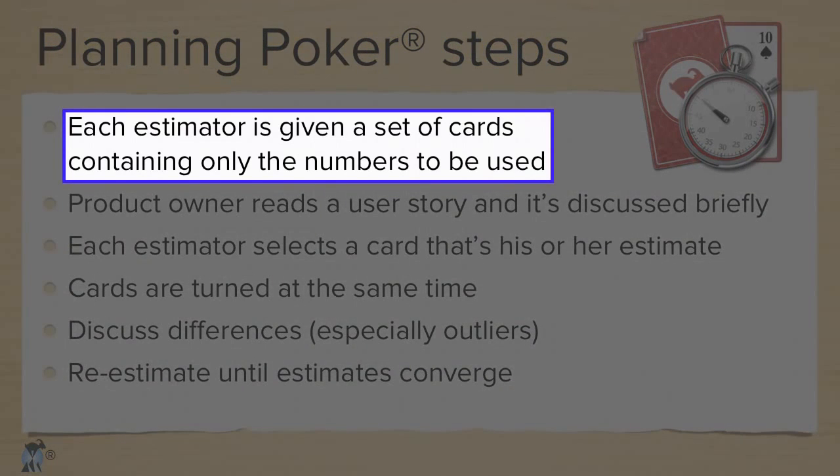In planning poker, each estimator, which should be everybody on the team, is holding a set of cards that contain the numbers the team has agreed to use as their estimates. Normally this will be the modified Fibonacci sequence, but that's really up to the team.